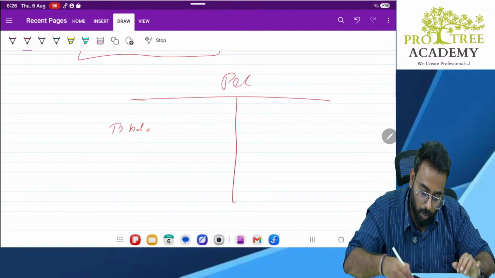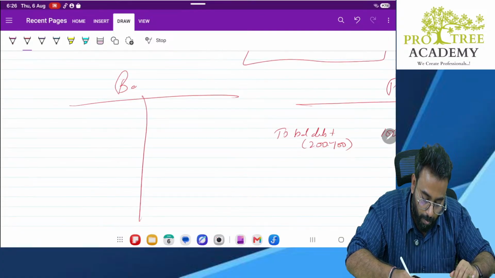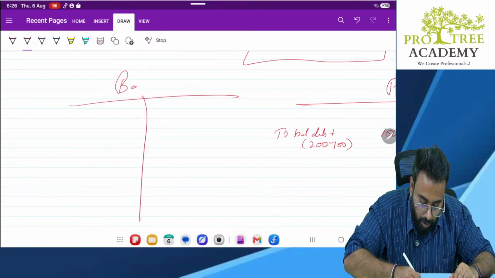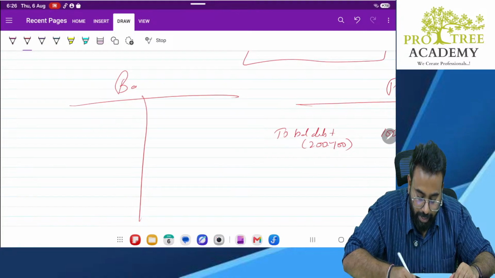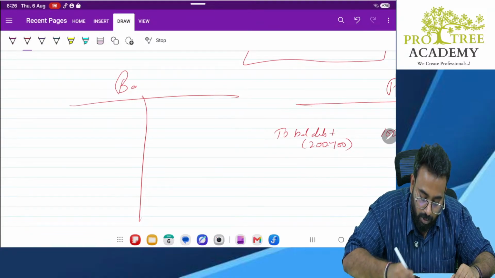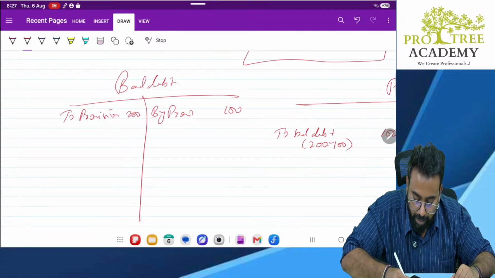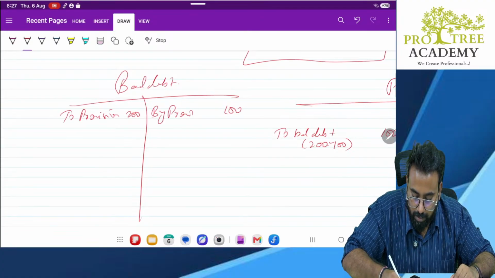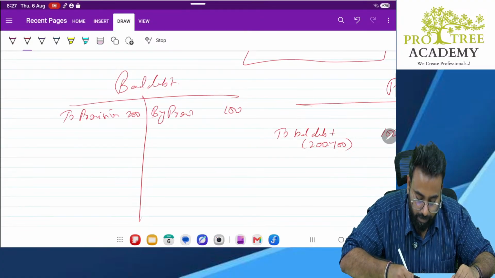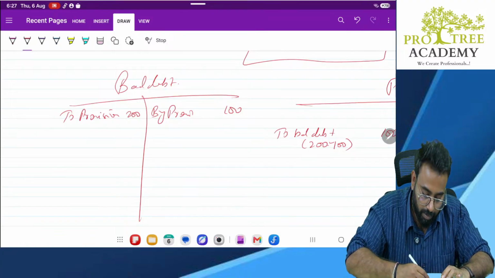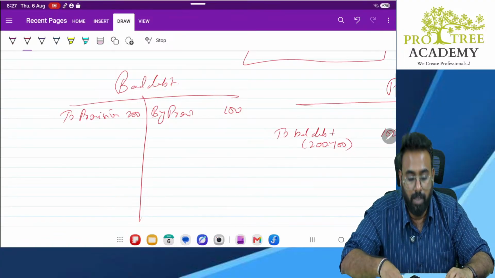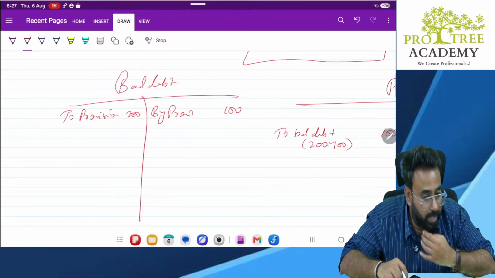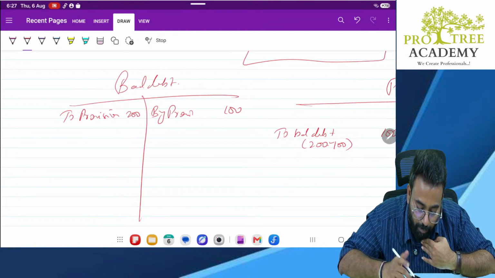In your bad debt account, how will it look? To provision. Earlier, we created a provision of 200, but now we are reversing the provision of 100. So, the remaining will go to P&L. By P&L account, 100. So, the account is getting closed. That's it. That 100 is coming here. Am I clear? Yes.